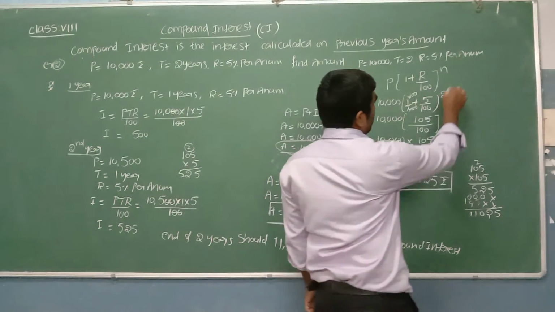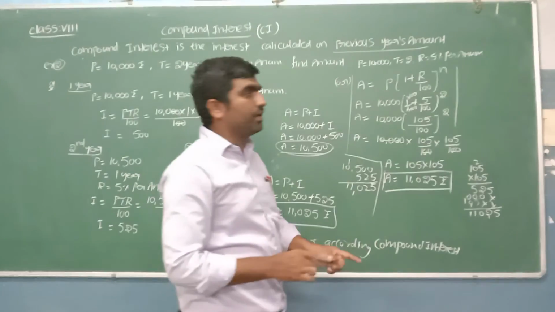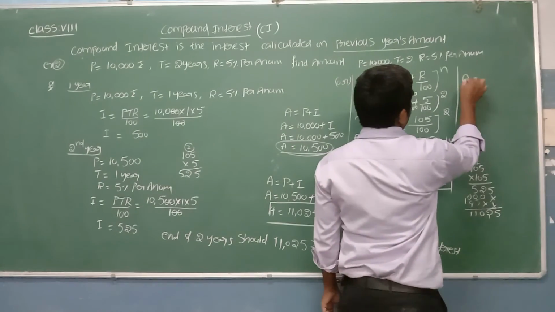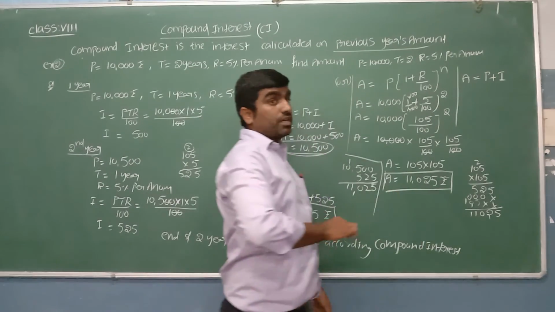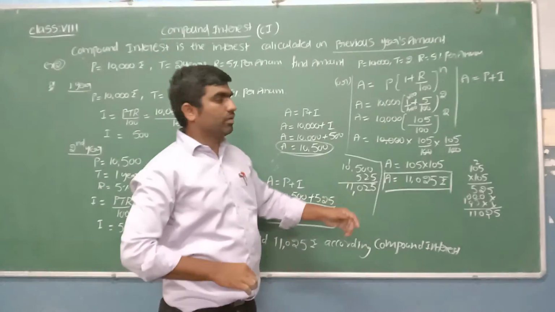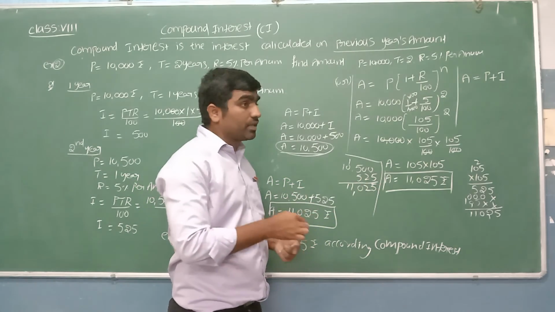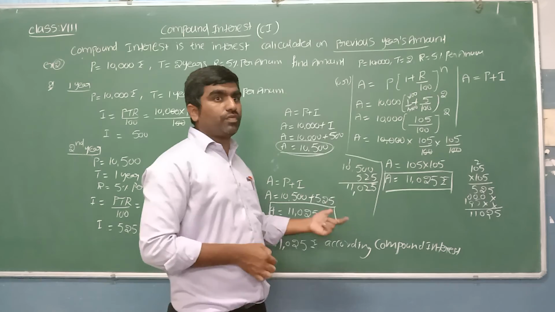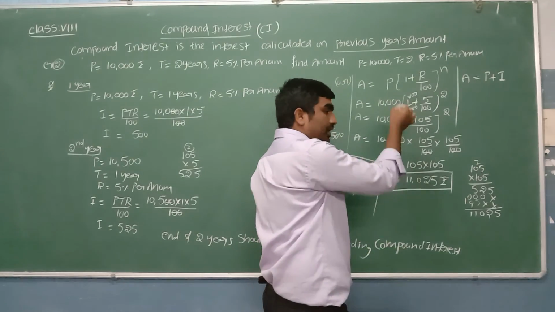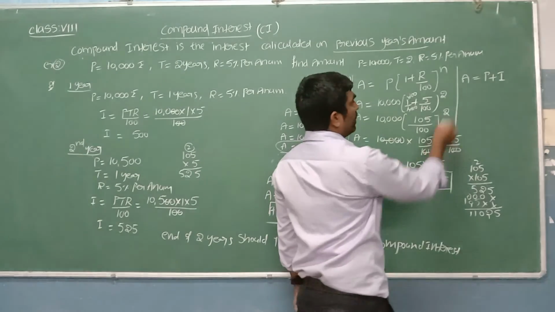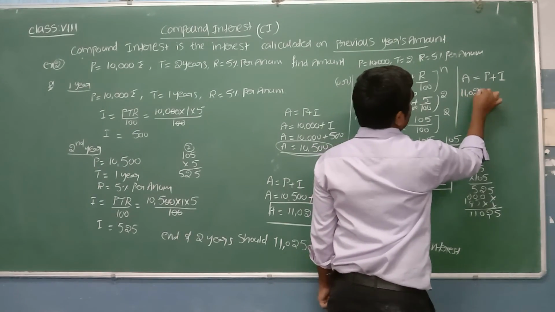Sir, how can I find that 1,025? We know the relation between amount, principal and interest: A is equal to P plus I. So when they ask to find the amount, we can do it like this. Suppose they are asking to find the compound interest. There is no direct formula for compound interest. We find the amount first, and after getting the amount, we can find the interest. What is the amount I got? 11,025.